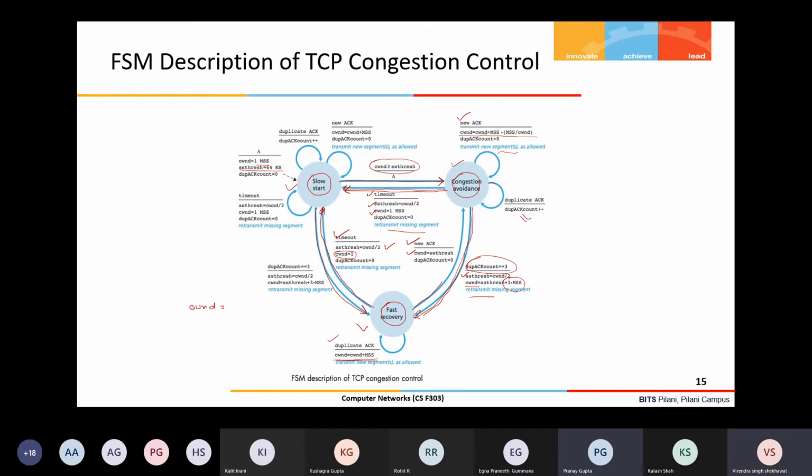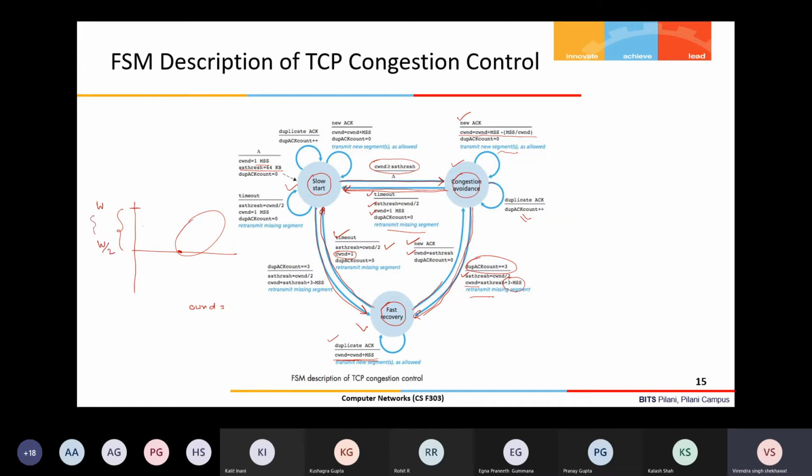A new ACK means there is definitely no congestion, but your connection is running at half of the point where the congestion occurred in the last round. You are operating in this region: when the last packet was dropped, that time the window was W, now the window is W by 2.